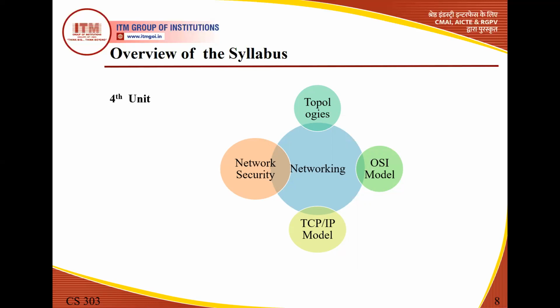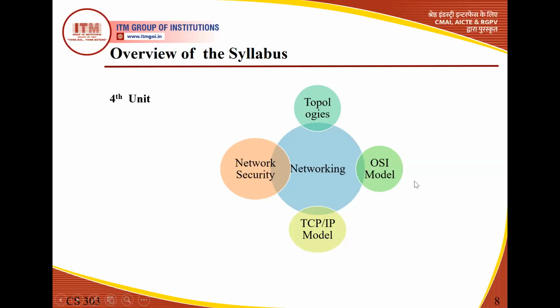Then of course, if we talk about networking, that means we are sending or receiving some kind of data. Then there must be some security measures that we should keep in mind while transferring our data, so that our data should not get altered in transition, and no hacker can use our data or misinterpret it. So we will be talking about various kinds of network security threats that we should avoid, like viruses and worms. We should use some software tools or hardware tools so that we can secure our network.